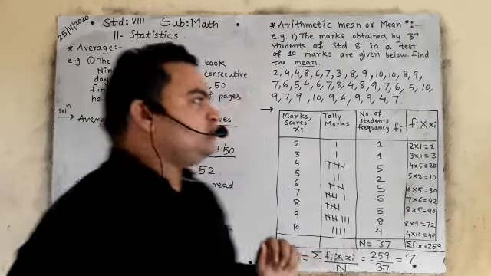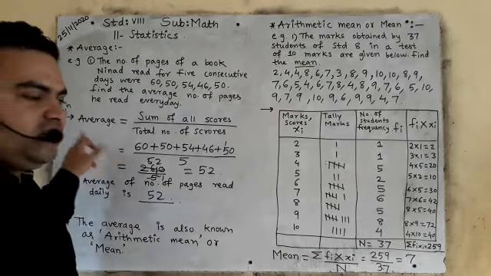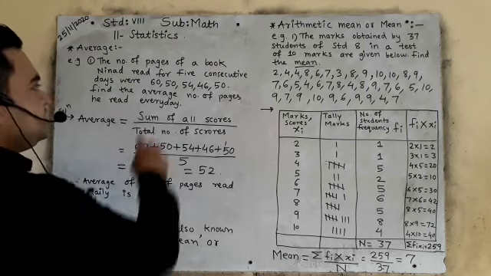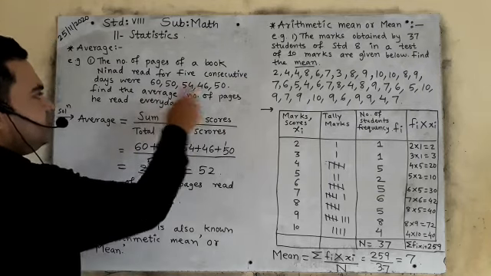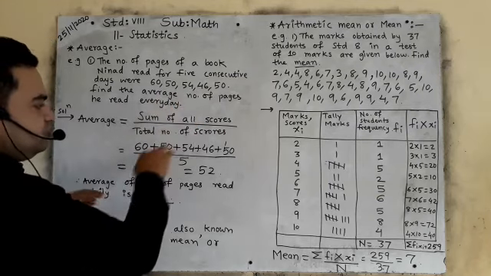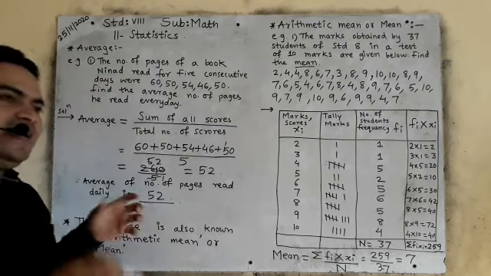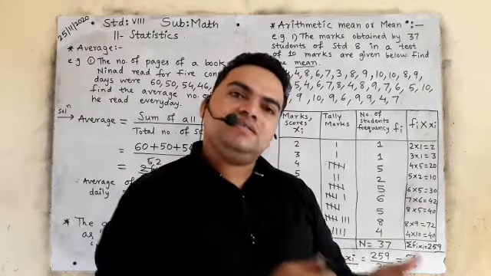So this was the previous knowledge, how to find the average. You should learn the average formula: average is equal to sum of all scores upon total number of scores. That is, add all the given numbers upon how many numbers there are, counted 1, 2, 3, 4, 5. So divide it, and whatever answer comes, that is your average. And average is also known as arithmetic mean or just mean.